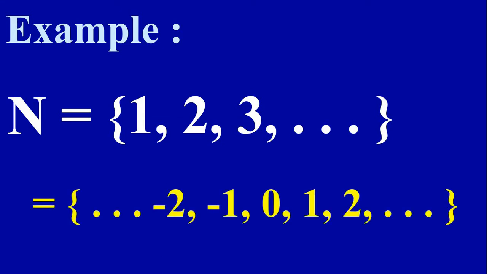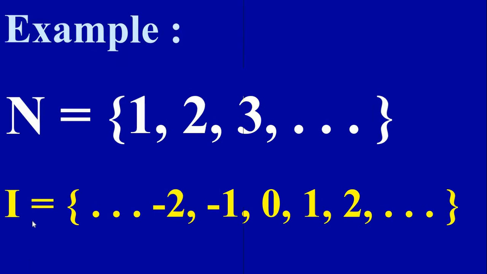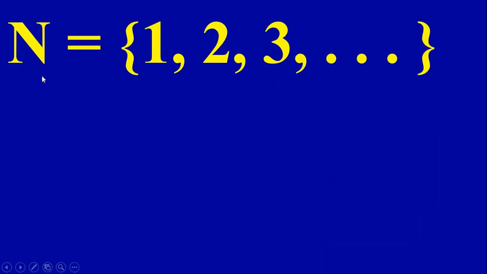And these numbers, 0, plus 1, minus 1, plus 2, minus 2, etc. We have 0, positive numbers, negative numbers. Altogether, they are called integers and it is denoted by I. Therefore, sets are always denoted by capital letters. Now we consider natural numbers. N equals the numbers 1, 2, 3, etc.